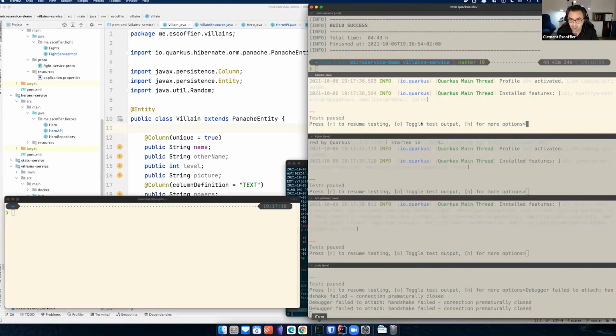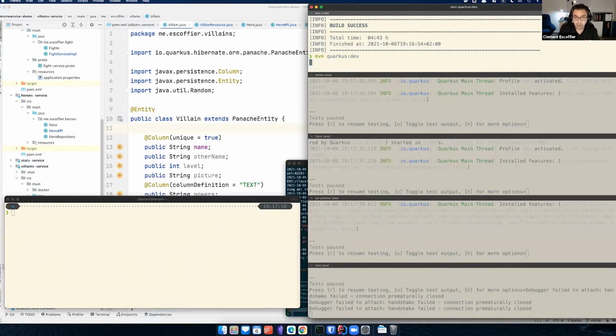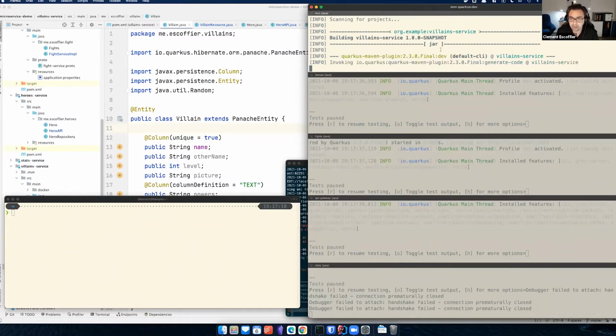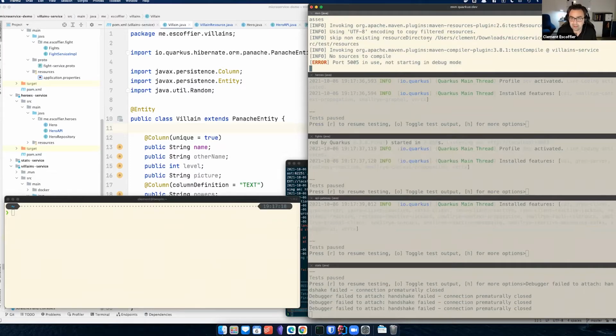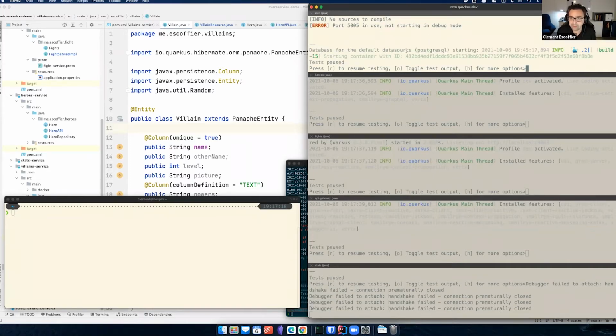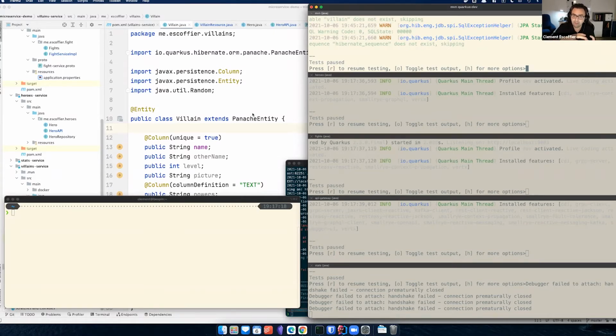So let me go there and start this in dev mode. I do Maven Quarkus dev. So it will start. That's here. That's the other microservices that are waiting right now. We will do them one by one. So it's starting. Okay. What you see here is that it's actually starting a database too, because based on the extension I've picked, it said, oh, you need a database. No problem, I'm going to start a database for you. And so now, without having to start anything, I have my database and my application running.